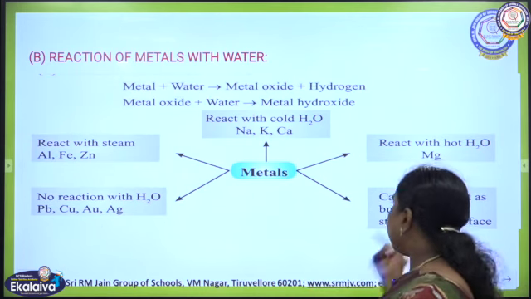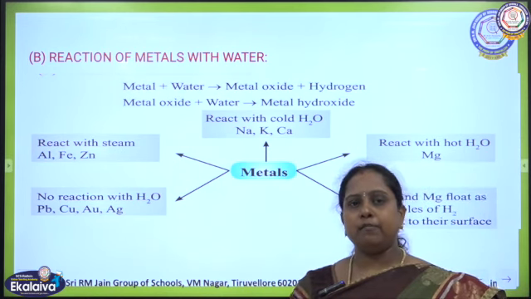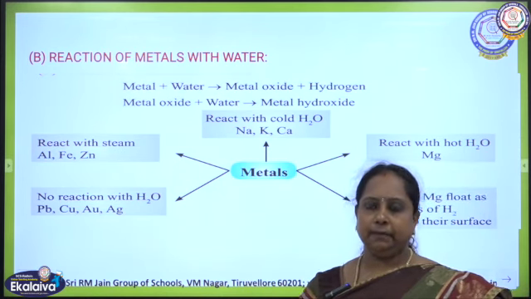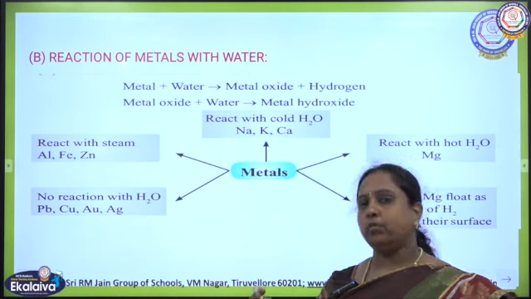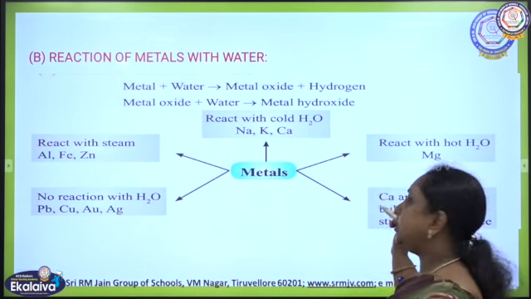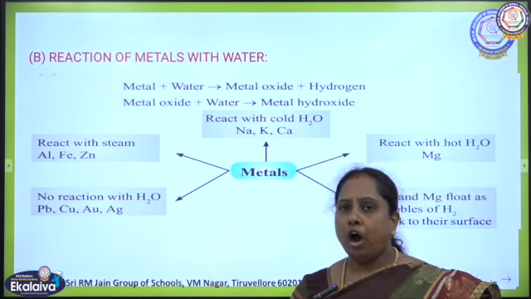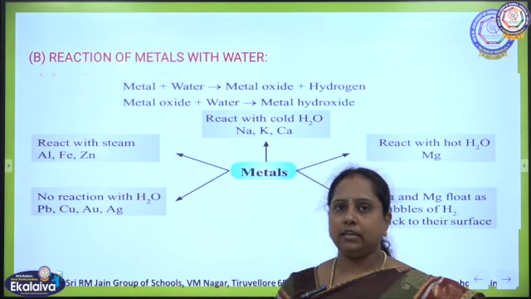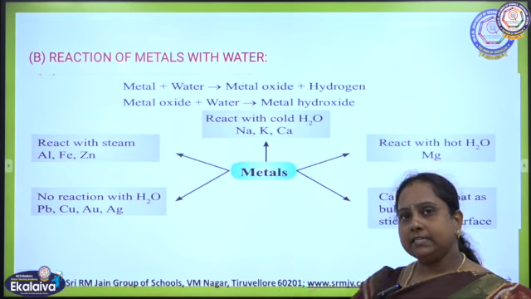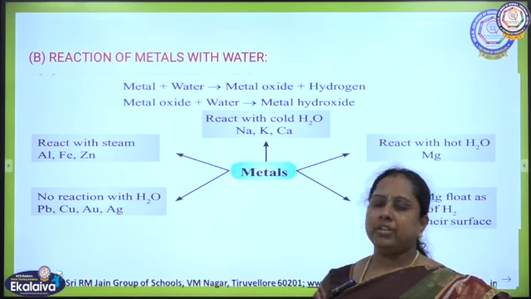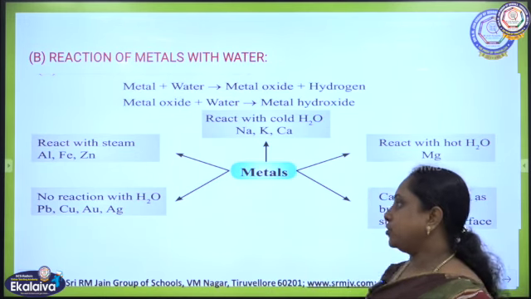Okay. The next metal is magnesium, which is considered a moderately reactive metal. When this metal reacts with water, the reaction will be very slow. In hot water it will show somewhat higher reactivity. When magnesium metal is treated with hot water, slowly the metal oxide, magnesium oxide, is produced.